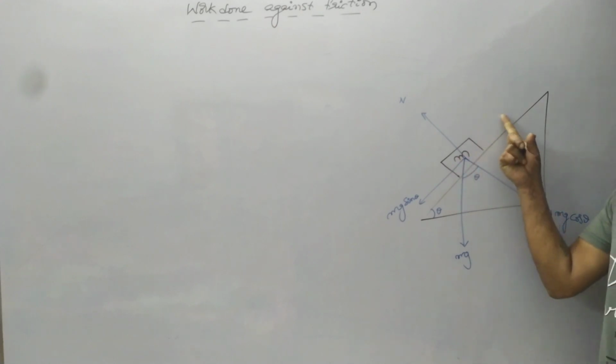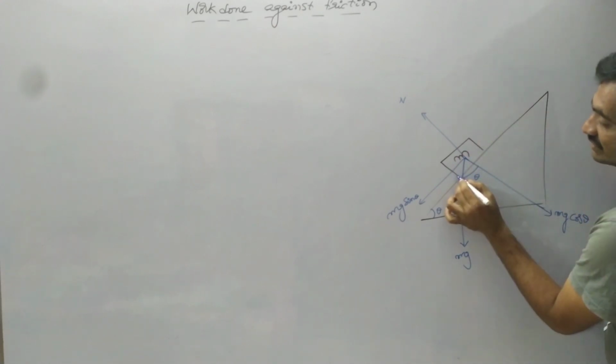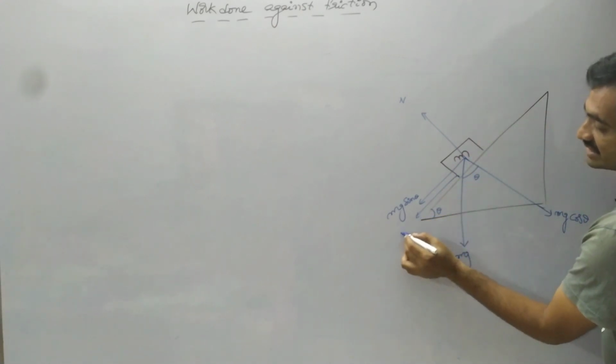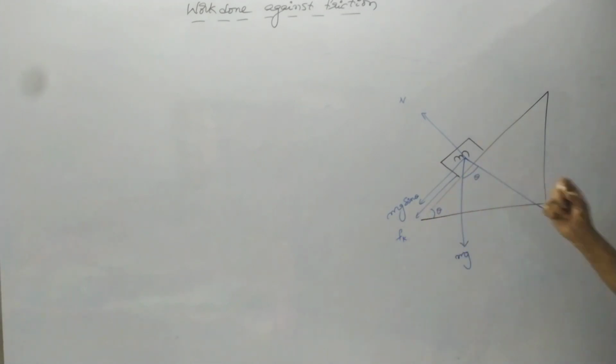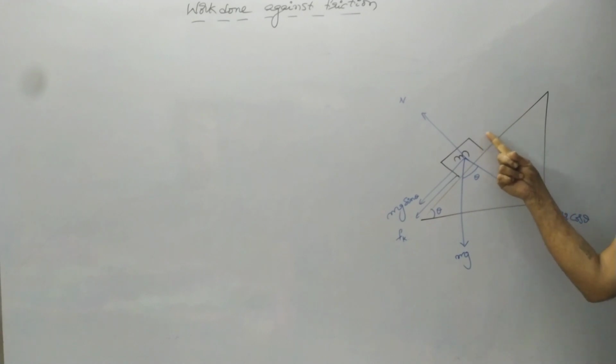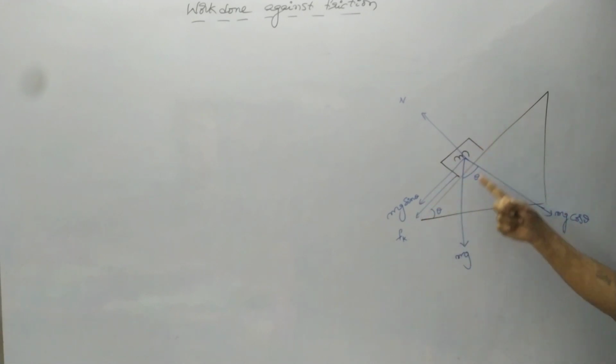Since the block is moving in the upward direction, the frictional force acts in the downward direction and is represented as F suffix k. Now we have to represent the force acting on the block in order to move it in the upward direction.